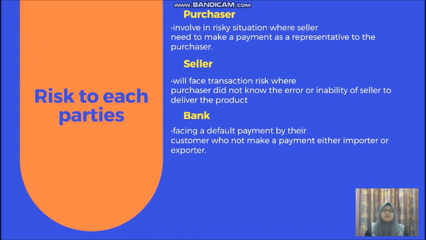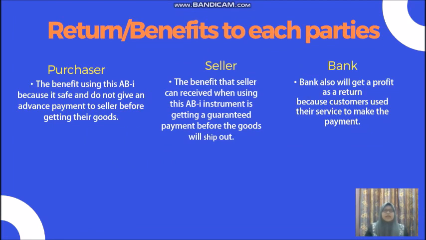Okay, the risks faced by each party. First is the purchaser. It involves a risky situation where the seller needs to make a payment as a representative of the purchaser. For the seller, it will face transaction risk where the purchaser did not know the error or inability of the seller to deliver the product. Last is the bank. The bank will face default payment by customers who do not make a payment, either importer or exporter.